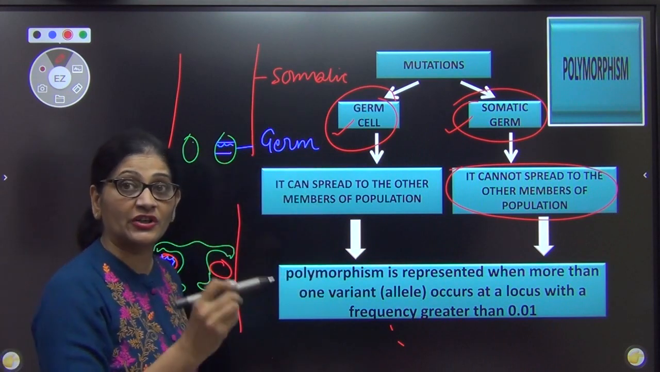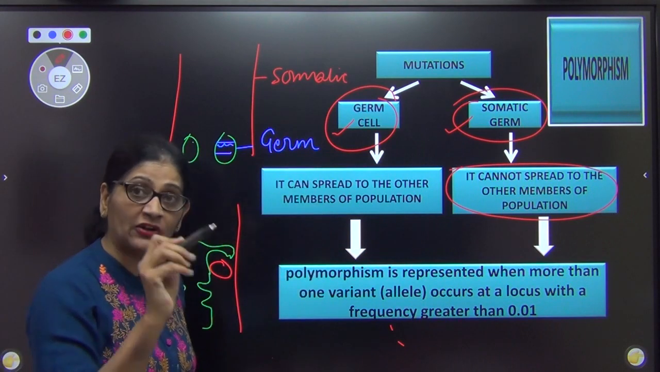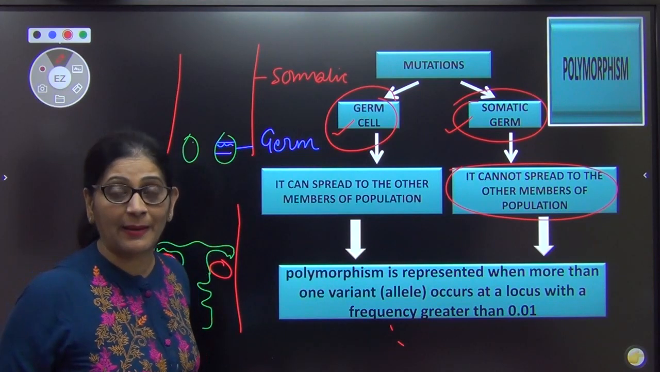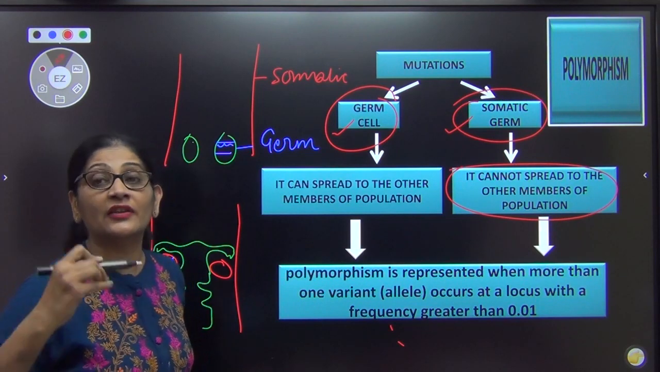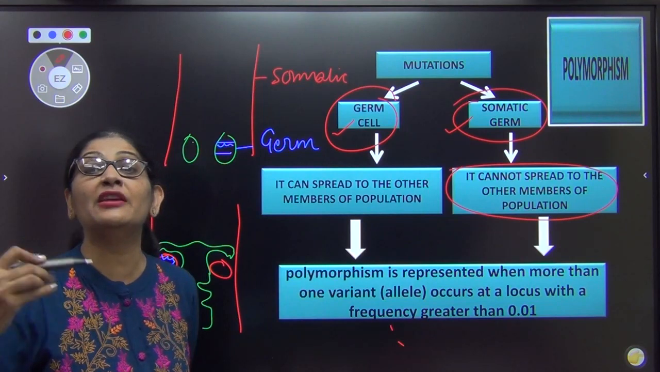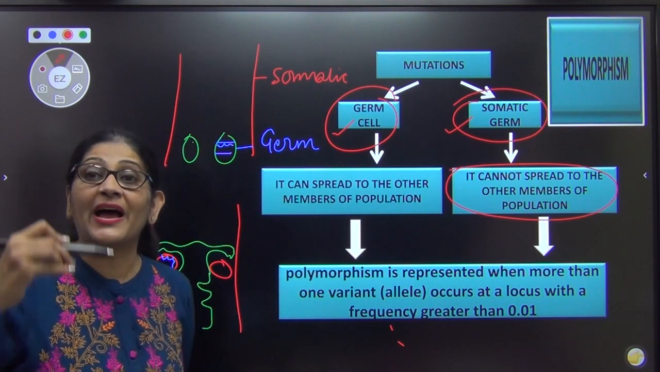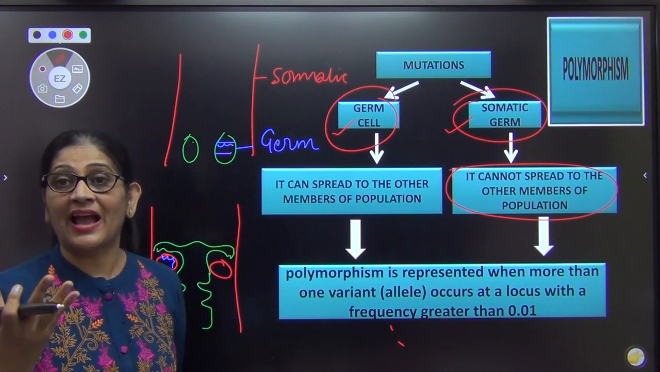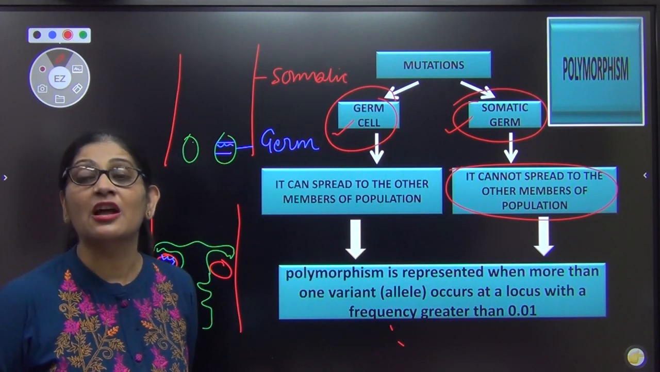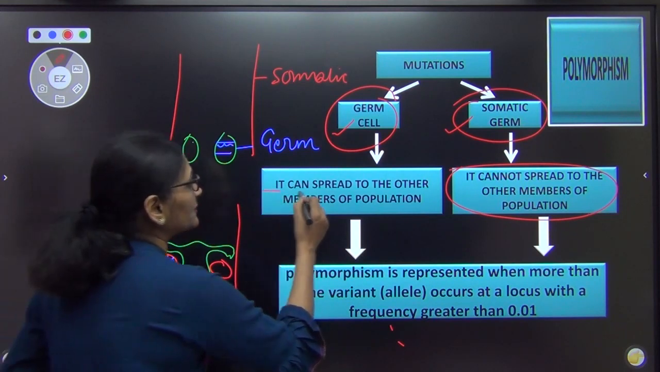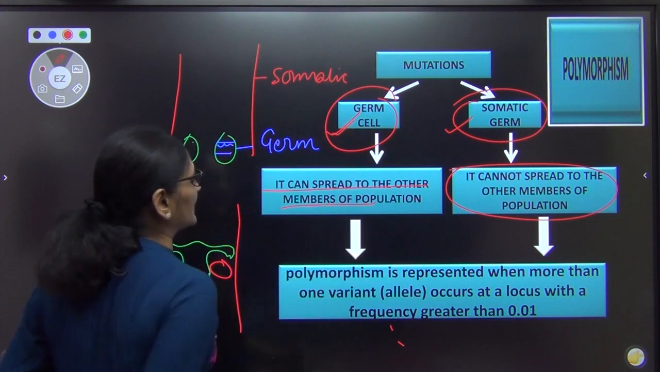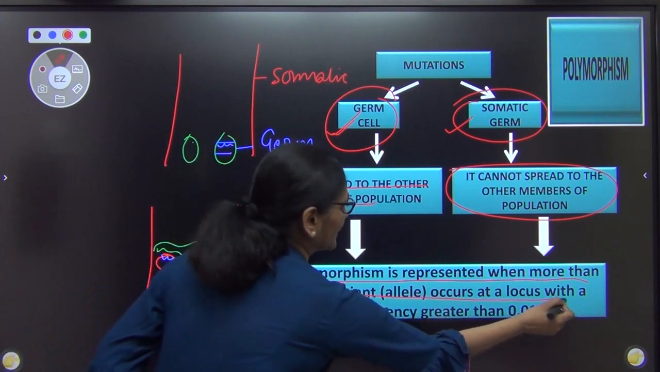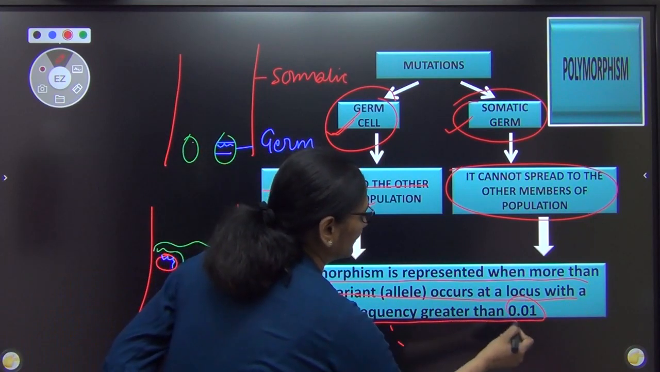Only if the mutation takes place in the germ cell, and after mutation, the gene is viable, it does not affect the reproductive capability of an individual, only then there is a probability of a new allele being formed, if at all that allele is able to be passed into the population and be found at a percentage of at least 0.01%. So it can spread to other population only when the mutation is in the germ cell. Polymorphism is represented when more than one variant occurs at a locus with a frequency greater than 0.01%.